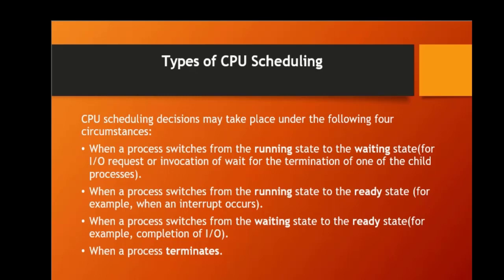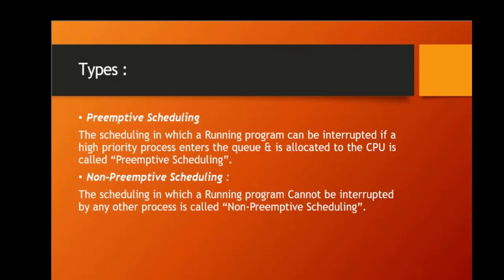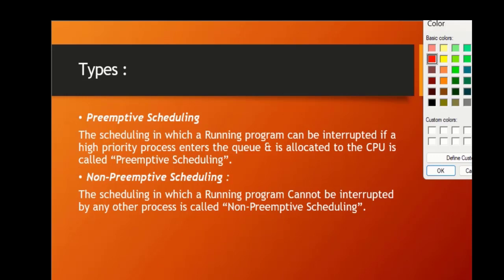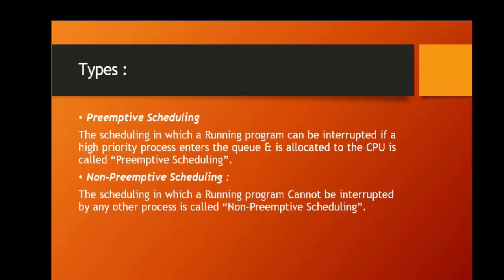Preemptive and non-preemptive scheduling. There are two main types of scheduling algorithms. The first one is preemptive scheduling. In this type of scheduling, the CPU can be taken away from a process even if it has not completed its execution. The operating system can interrupt the current process and allocate the CPU to another process with a higher priority. Preemptive scheduling ensures that critical processes can be executed immediately and that the system remains responsive.